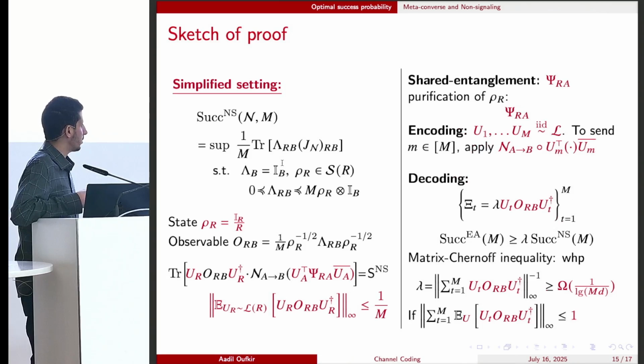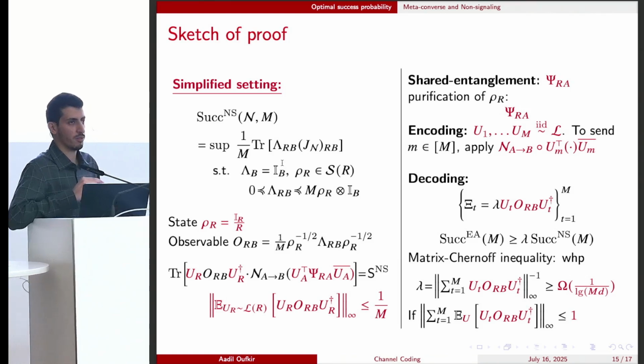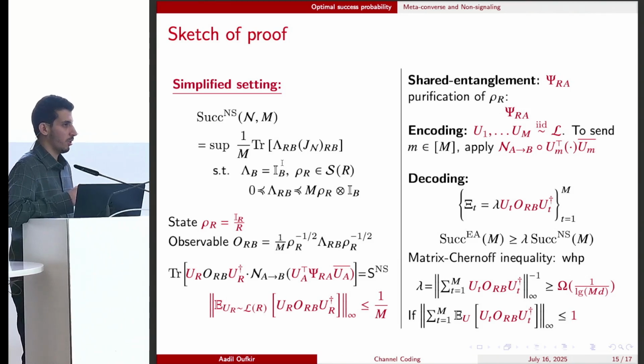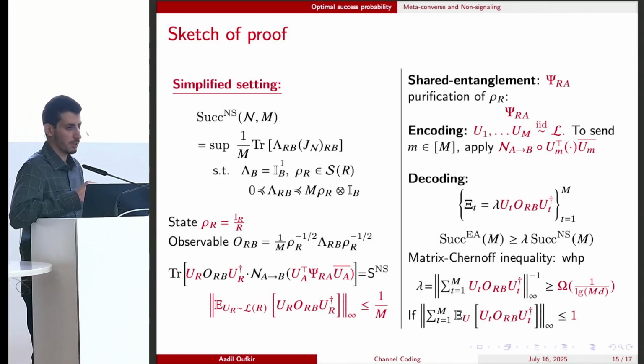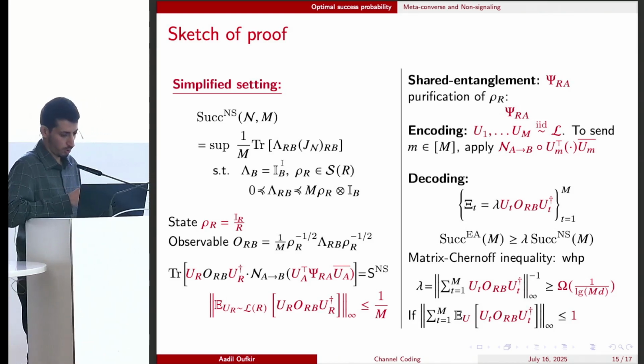And it turns out we don't need the positions. Only one entangled state is sufficient. And now this is fine. We can use the concentration of the matrix inequality. We have this lower bound on the lambda, which is only logarithmic in the number of messages and the dimension. However, we have this assumption on rho R being the maximally mixed state, which we cannot ensure always.